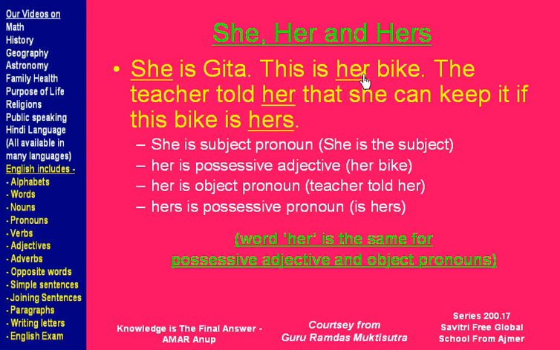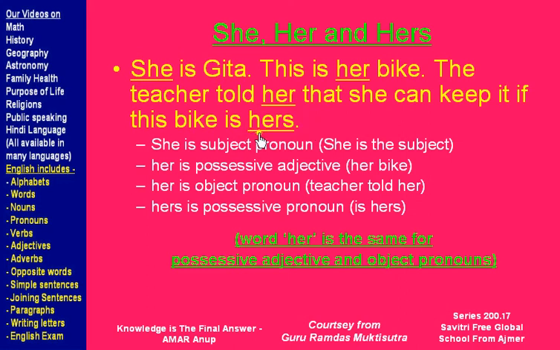This is her bike, so her is a possessive adjective telling more about the noun bike. The teacher told her, we have seen this before, her is the object pronoun. She can keep it if this bike is hers. Note that there is an S after her when we are talking about the possessive pronoun.